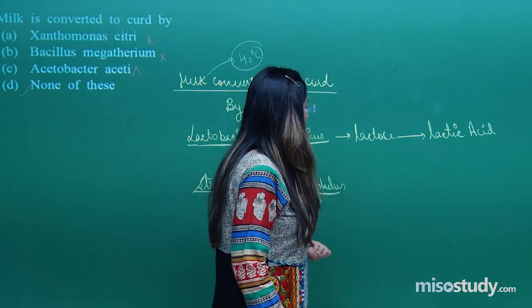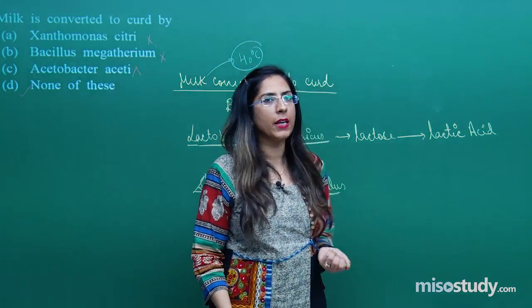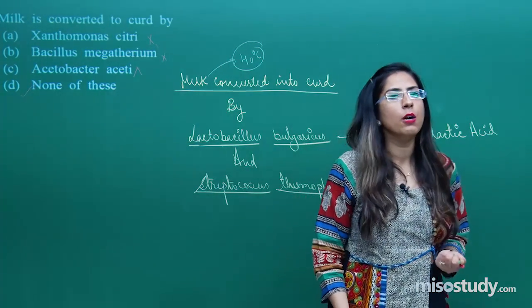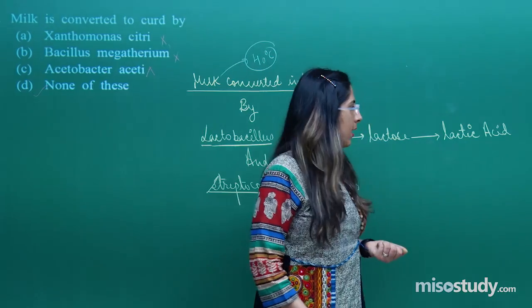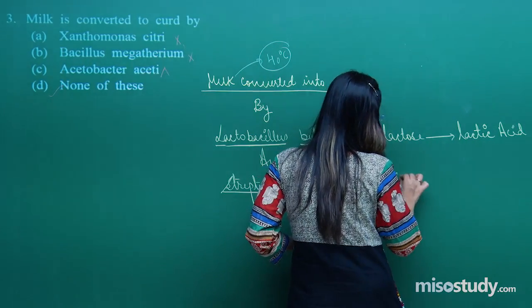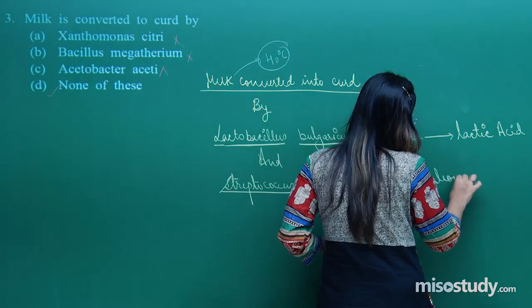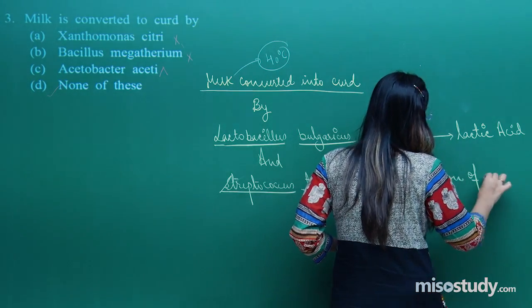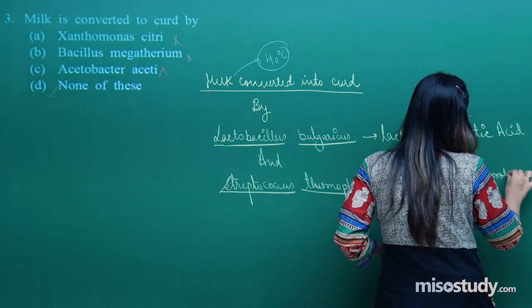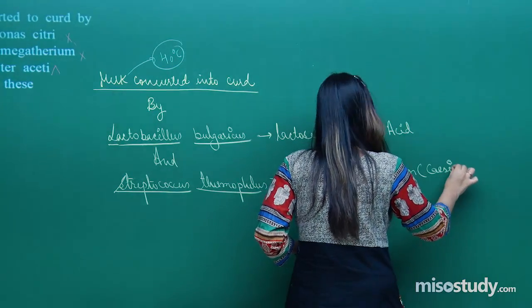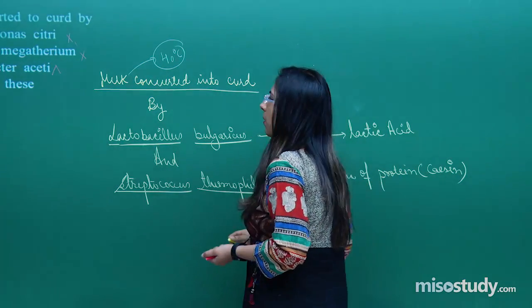Even in Streptococcus thermophilus, the same thing happens, but in this case it is associated with one protein called casein. Coagulation of the protein occurs, and the name of that protein is casein. So you have to remember this.